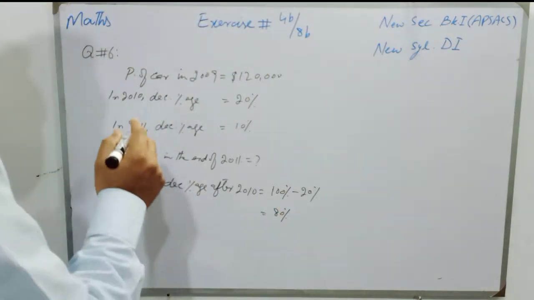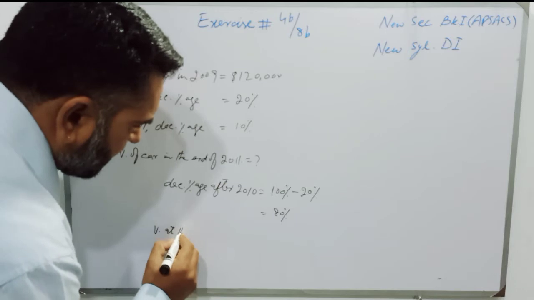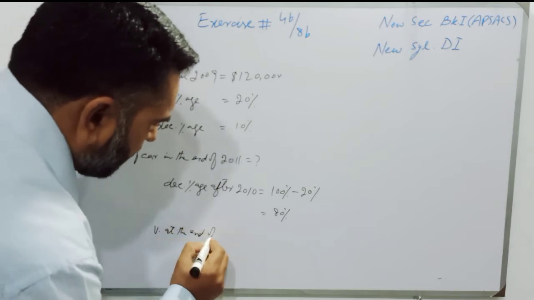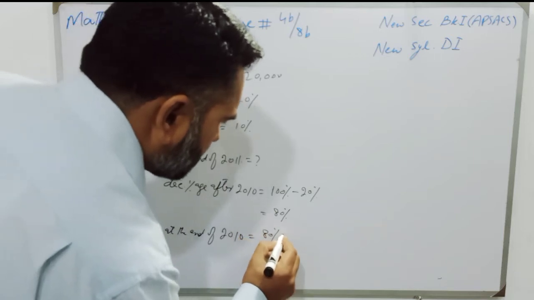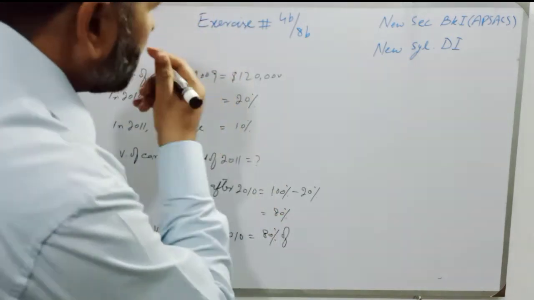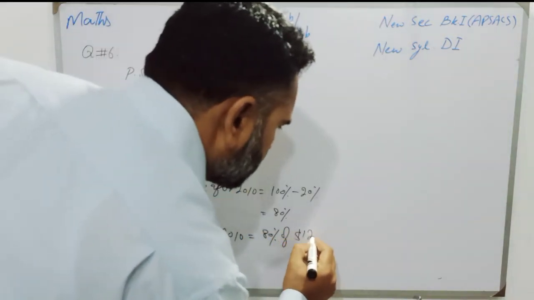Now students, value at the end of 2010 is equal to 80% of $120,000.